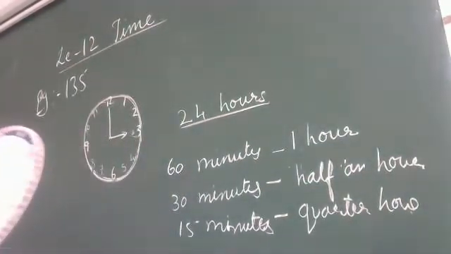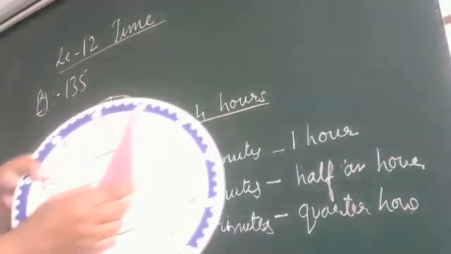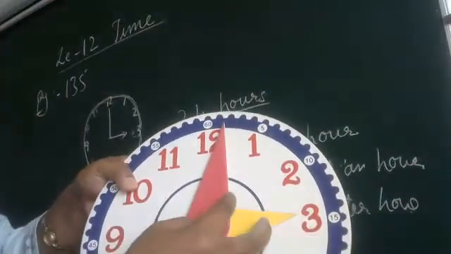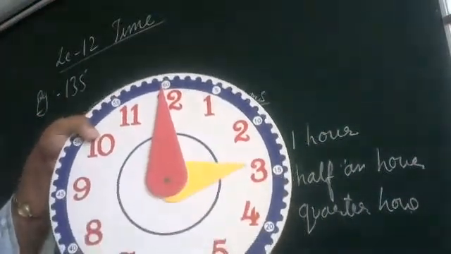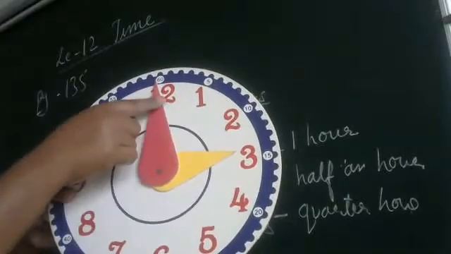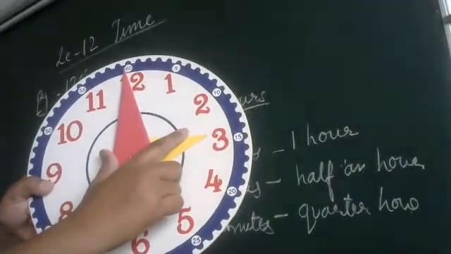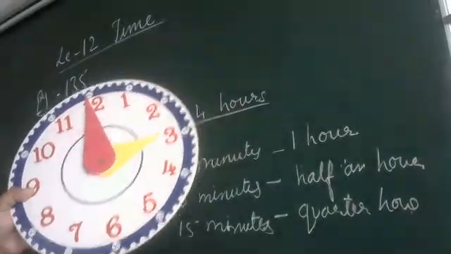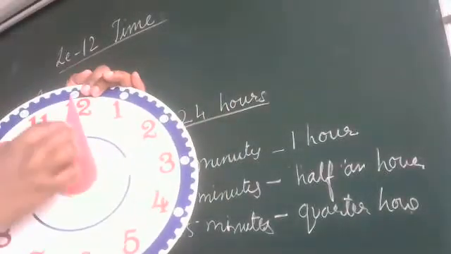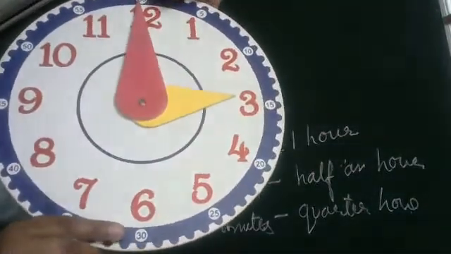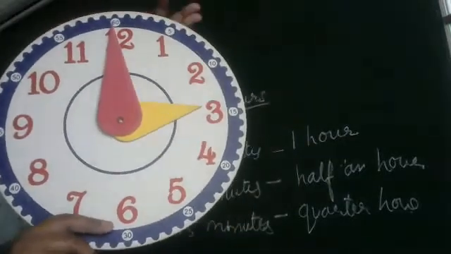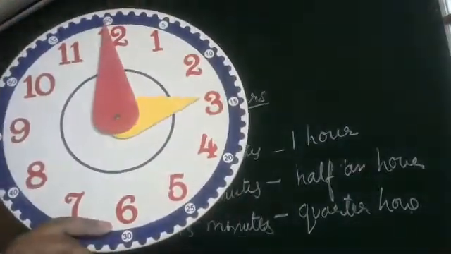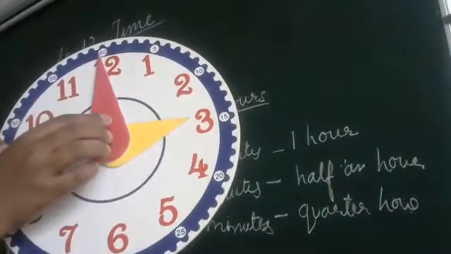Now you can see here. The pink hand is big, no? Yes or no? So this is the minute hand and this is the hour hand. Now see here, you can see in your clock also, at your home, in a watch, you have 1 to 12 numbers.